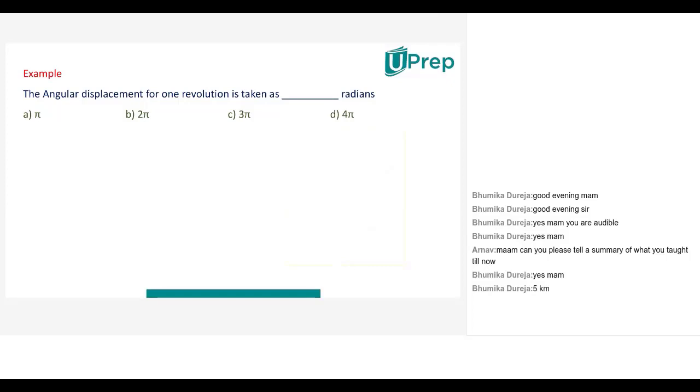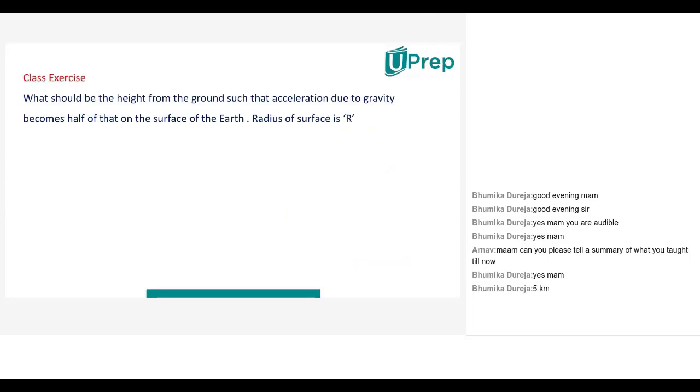Here omega is angular velocity, R is the radius of the earth, and theta is the latitude. The angular displacement for one revolution is taken as 2 pi radians.